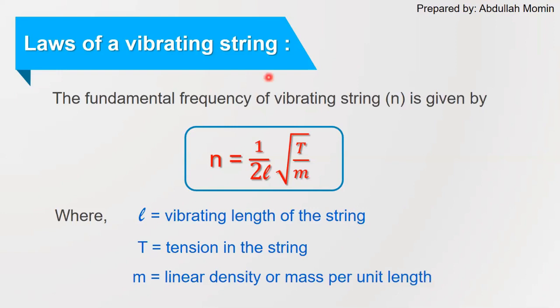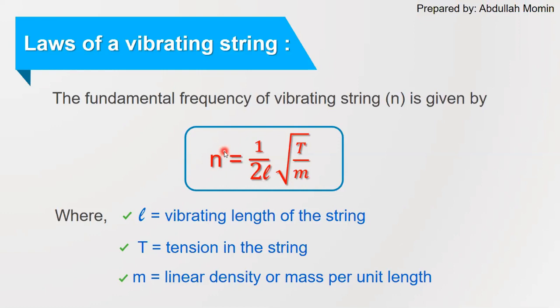Now the laws of a vibrating string is based on this formula only. So you can clearly see that the fundamental frequency of vibrating string depends on 3 variables. The first variable is vibrating length of the string. The second variable is tension in the string, and the third variable is linear density or mass per unit length.